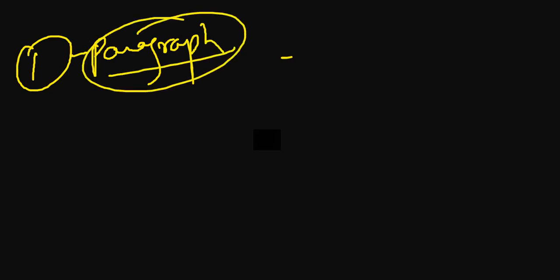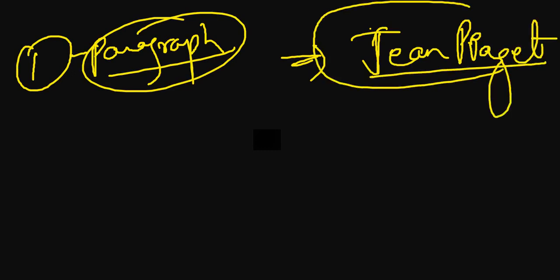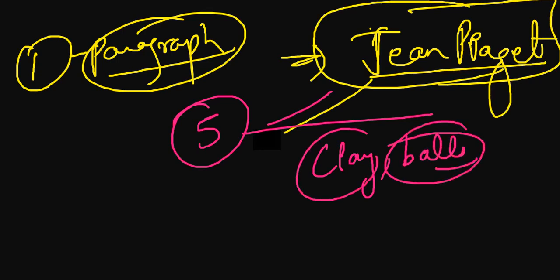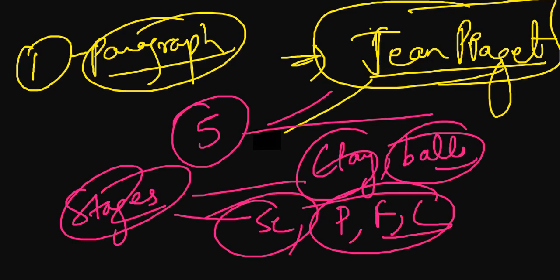There was a paragraph from Jean Piaget. This is a question from Jean Piaget. 5 questions were there, and the theory was given with something like clay and balls. Stages were asked basically. So you should know the sensory motor stage, pre-operational stage, and concrete operational and formal operational stages. You should be knowing this.